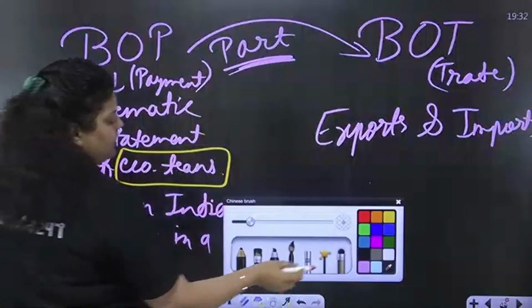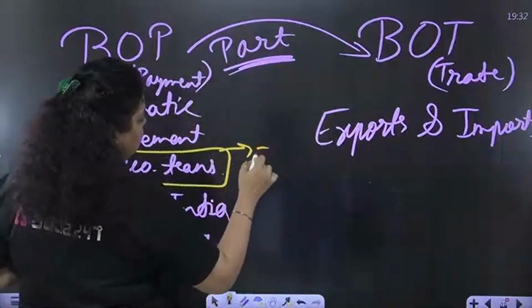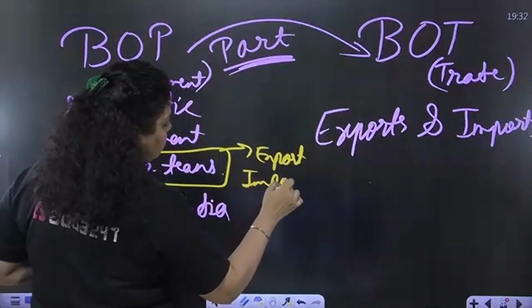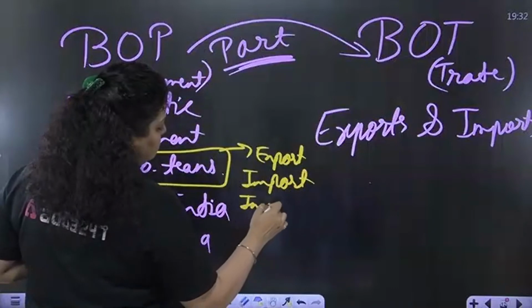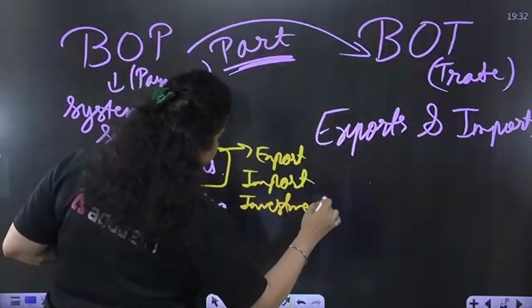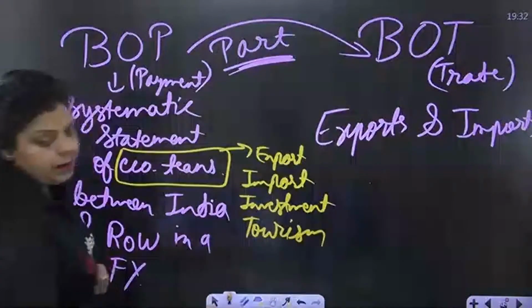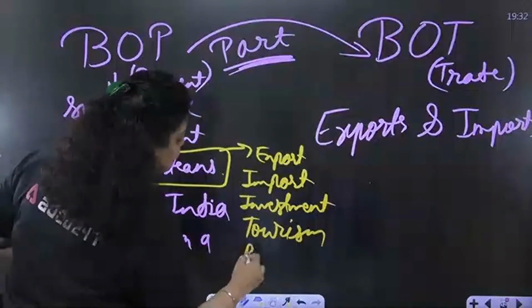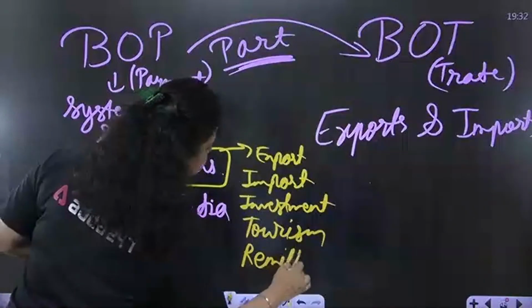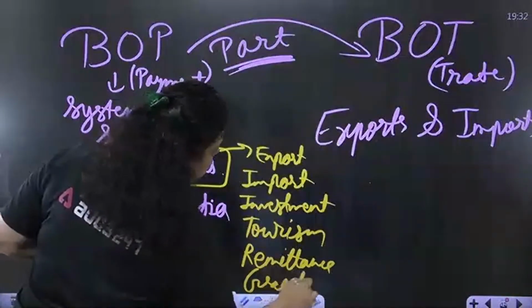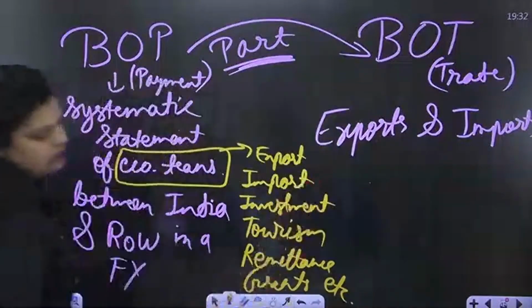So what can the economic transactions be here? It can be export, it can be import, it can be investments, it can be tourism, right? Apart from that, it can be remittance, it can be grants, etc. All these will be economic transactions.